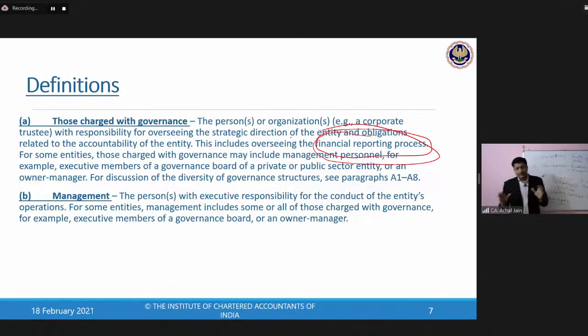Yeah, clear? All right. Sumit is then asking, sir, then who will be those charged with governance? As I mentioned, those charged with governance will be the board of directors and the audit committee.